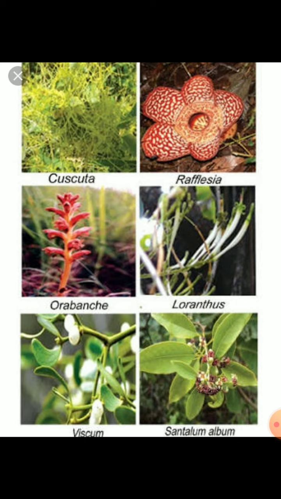And the next type of interdependence is called predation. The type of interaction in which a larger organism attacks, kills and feeds on a smaller organism is called predation. The organism that attacks is called the predator, and the organism that gets killed is called the prey. Here in this praying mantis, the organism that attacks is the predator, and the small organism is the prey.